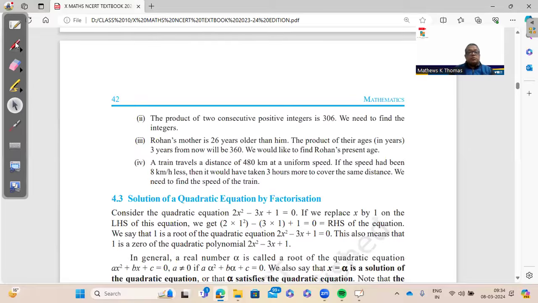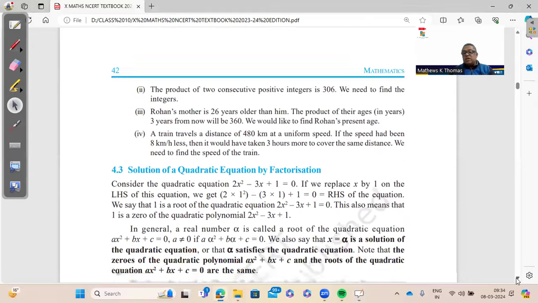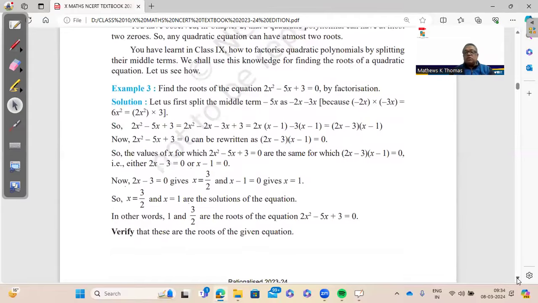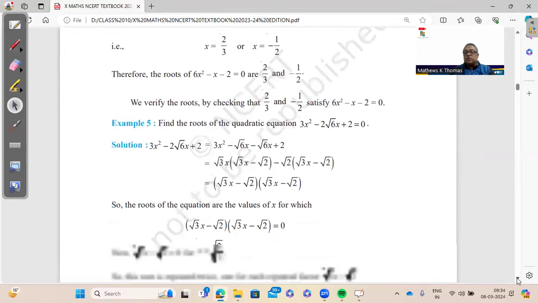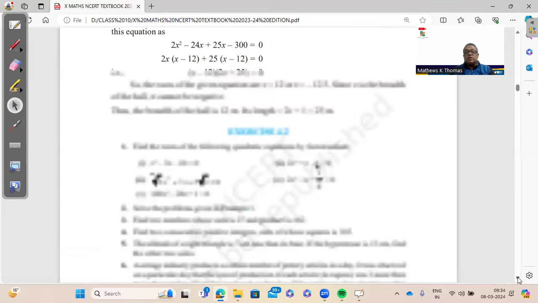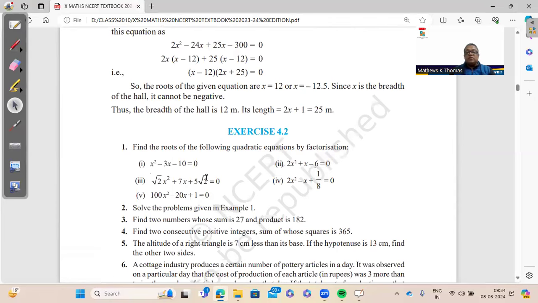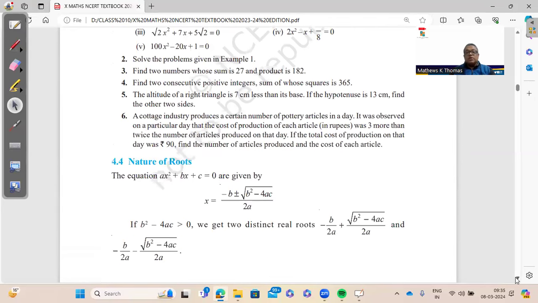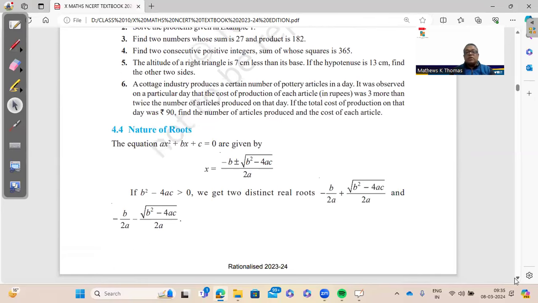Question number 2, this last part, speed, distance, time is important. Kindly go through this and try to get the equation. The second exercise is quite easy. That is factorization by splitting the middle term or by use of identities. This is quite easy. You have done this type of question in polynomials as well. The only thing here is that we are equating it to 0.